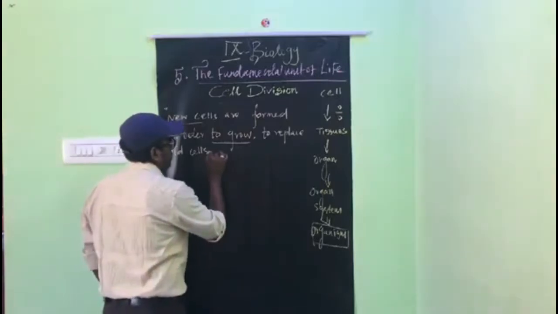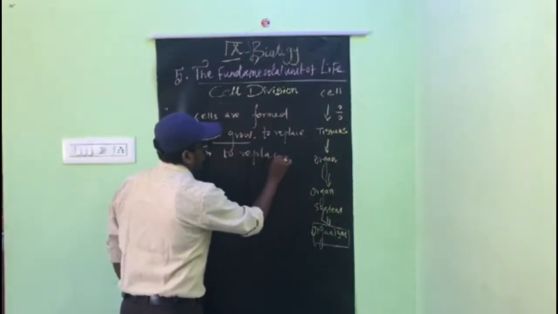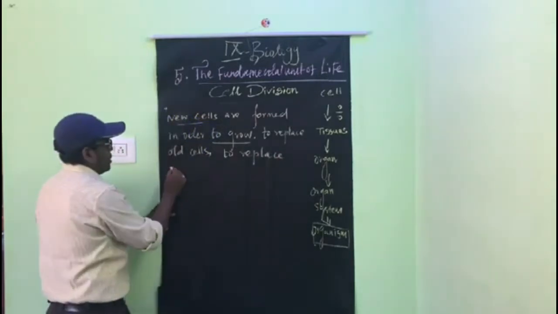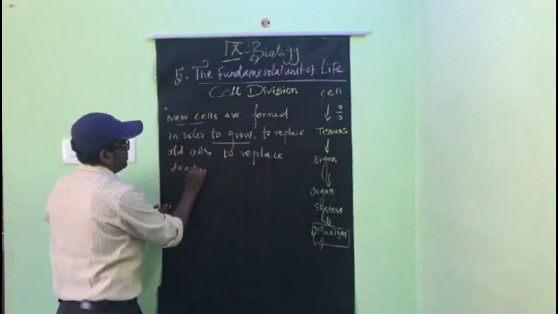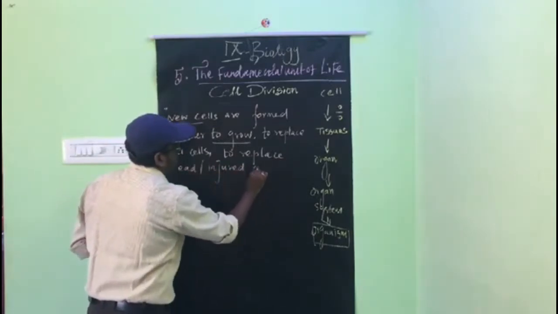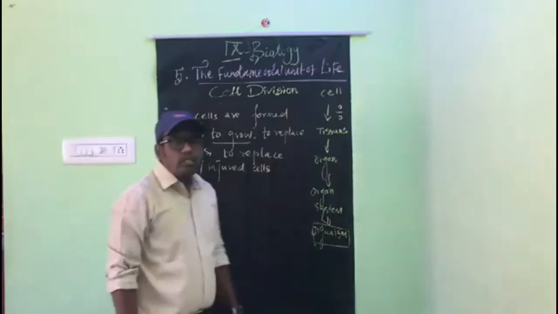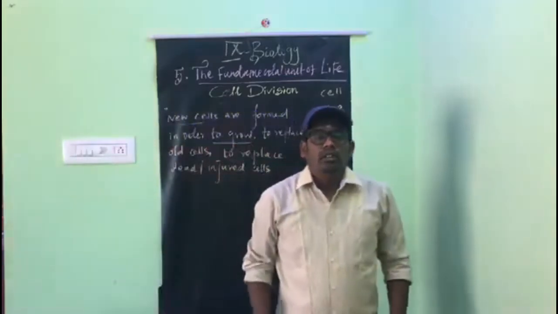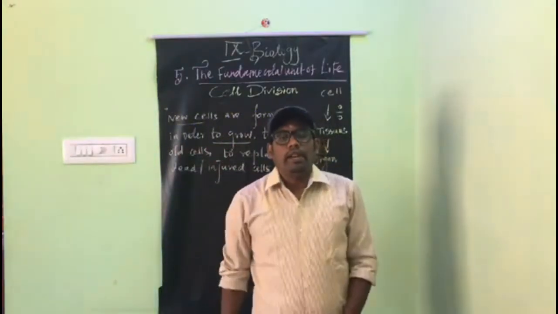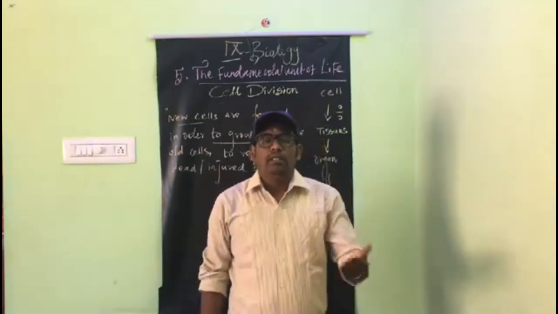Or else to replace dead or injured cells. If we get injuries in our body, if the cells are totally damaged, if the cells are dead, what will happen?